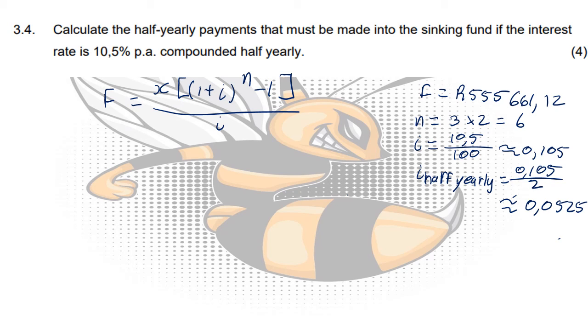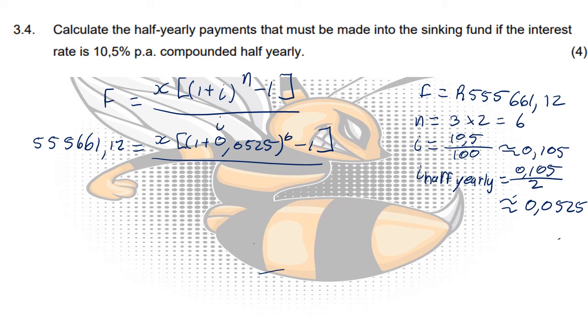From there, now I have almost all the values that I need except for the x, so I can substitute it into my future value formula. So F is the 555,661.12, x is what I want to calculate, my i is 0.0525, my n value is 6, minus 1 over 0.0525, and now I need to start solving for x.